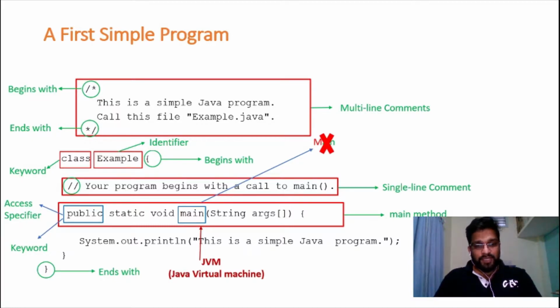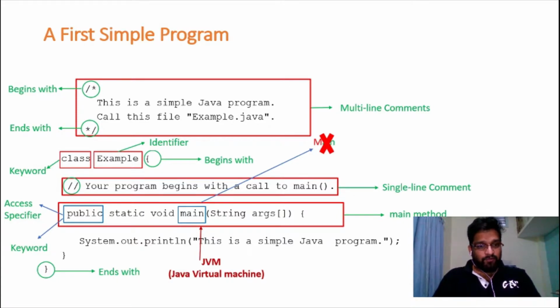To put things simply, it is the JVM which is trying to invoke your main method, and it is code running outside of your class called example. So for the JVM to invoke your main method, the main method should be prefixed with public.